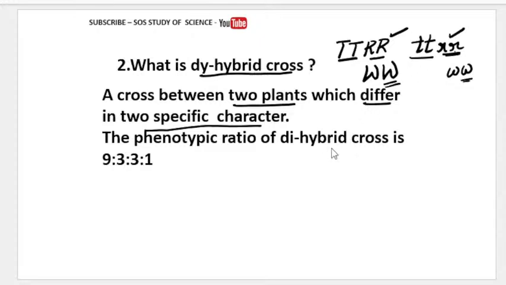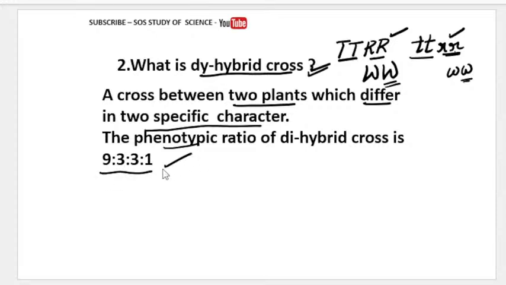But mainly what we are focusing on here is that there are two characters. Two contrasting characters are there. So when we cross between two contrasting characters, then it is called the dihybrid cross. In the exam, when questions are given, you must identify whether there is one character or two characters. So always the phenotypic ratio of the dihybrid cross is